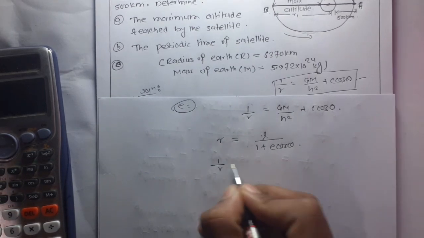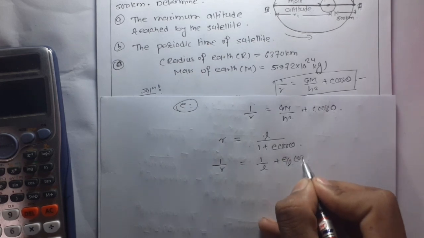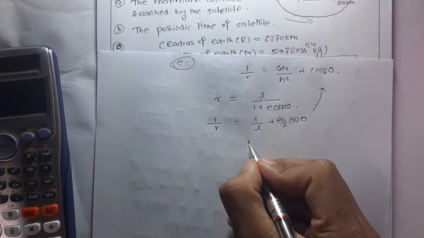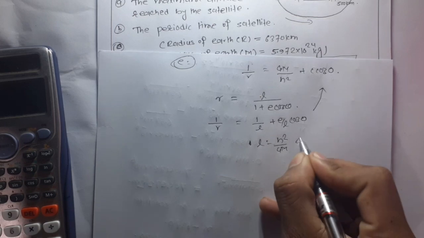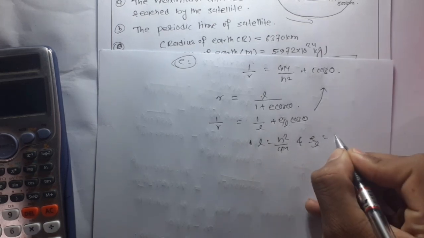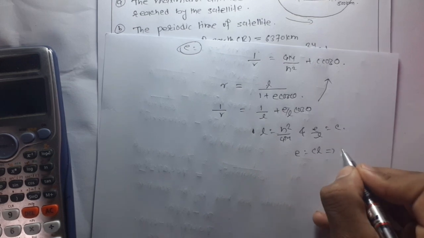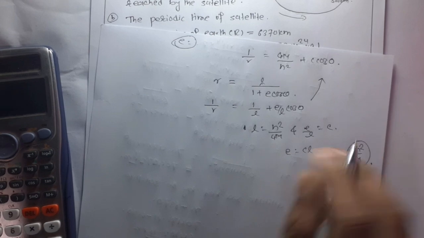So 1 by r is equal to 1 by l plus e by l cos theta. Now comparing these two equations, we get l is equal to h square upon gm and e by l is equal to c. So e is equal to cl. So this implies e is equal to c h square upon gm.